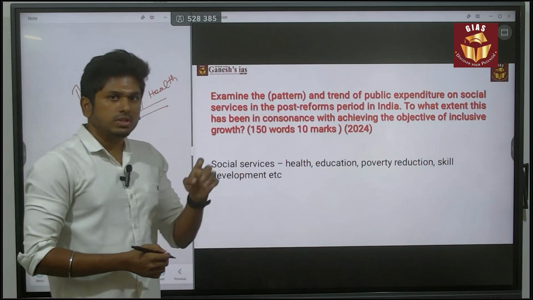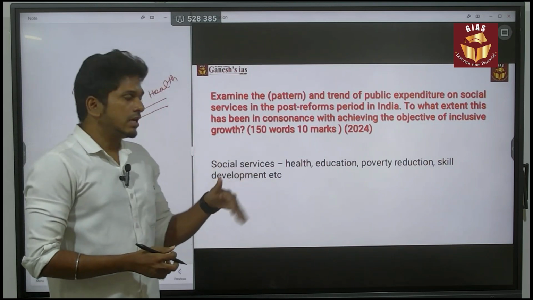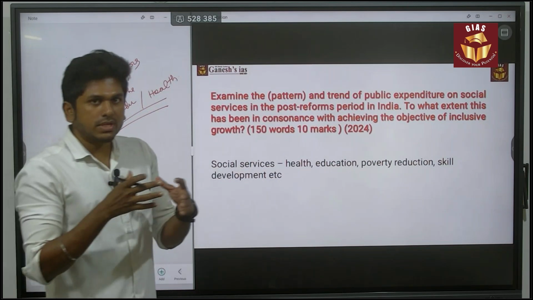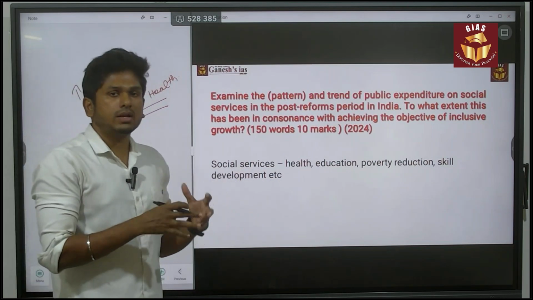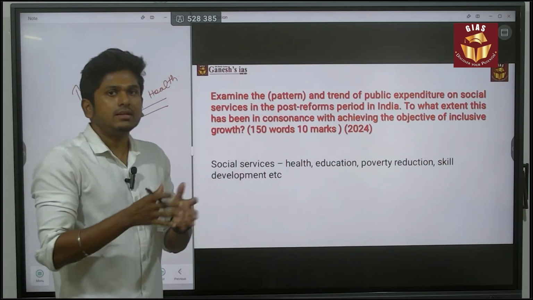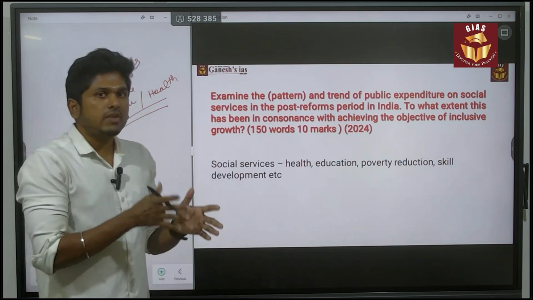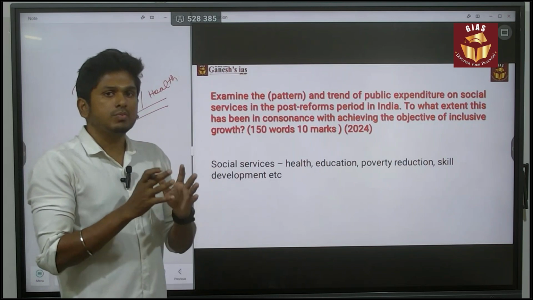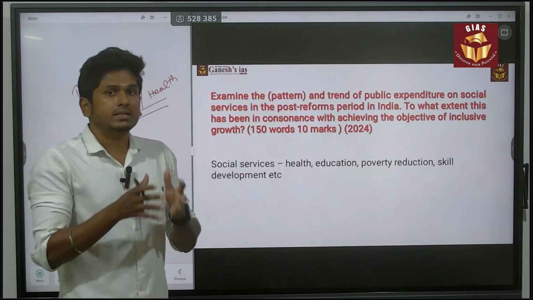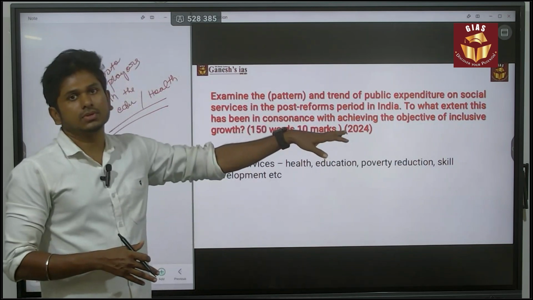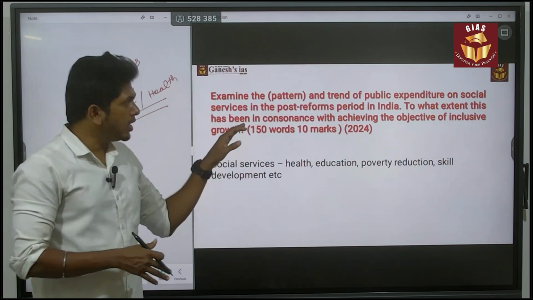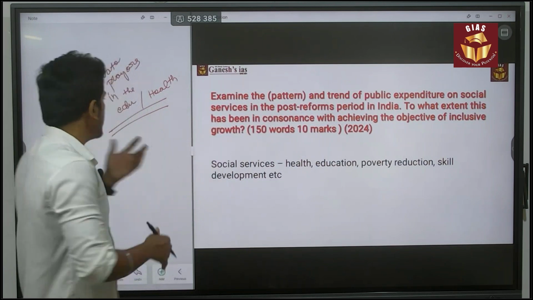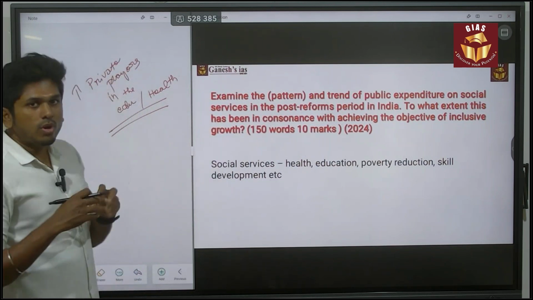When we compare to the pre-LPG era, the major schools and colleges or hospitals came under the public sector. So it is the government colleges or the government hospitals. Later on, after that LPG era, the dominance of the private player in the education sector and the health sector became more dominant. So that is the reason they are asking these kinds of questions. First of all, you have to think why this question was asked. Based on that only you can give a more accurate answer.